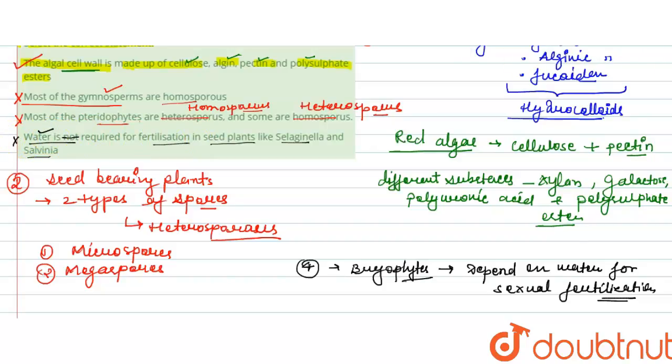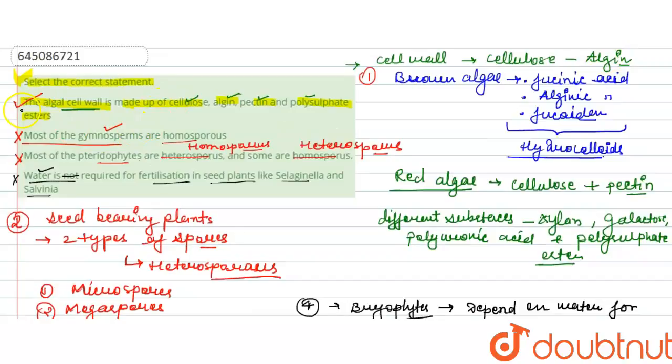So the correct answer here is option first, that is, the algae cell wall is made up of cellulose, algin, pectin and polysulfate ester. This will be the correct answer for this question.